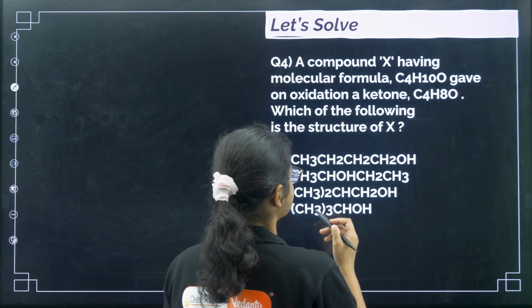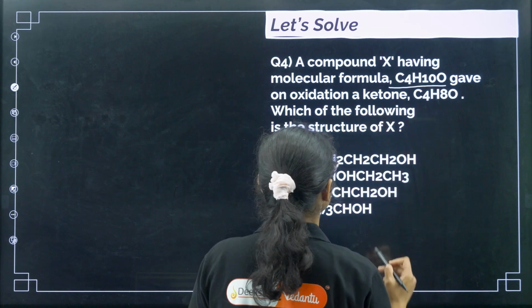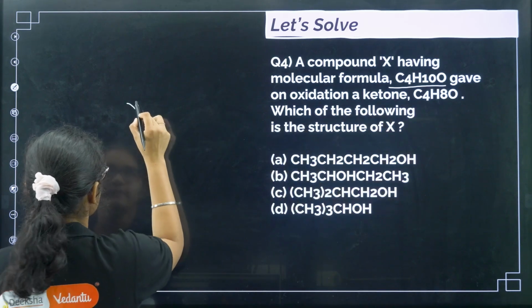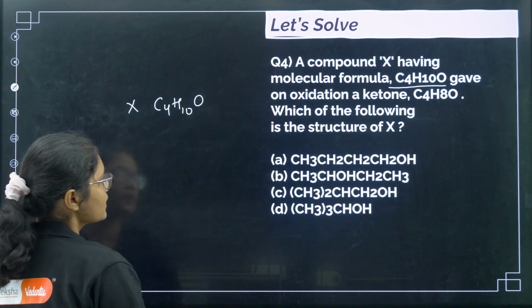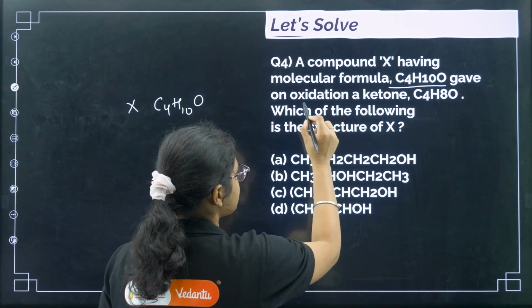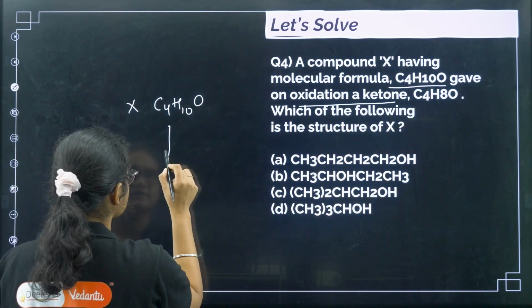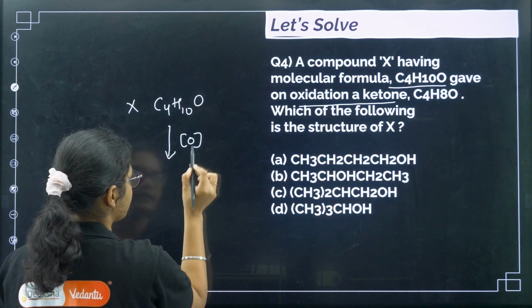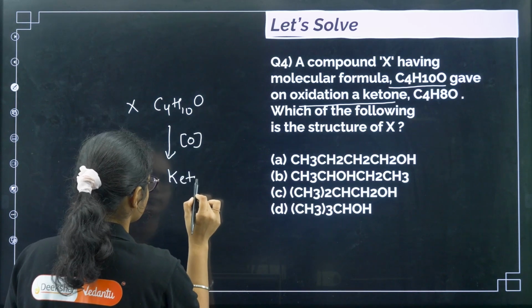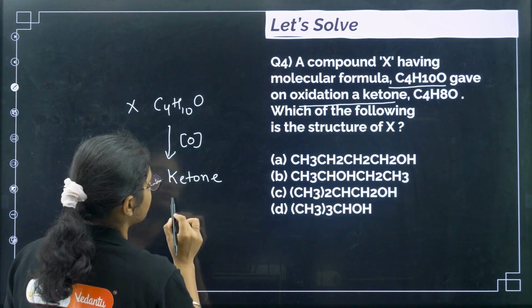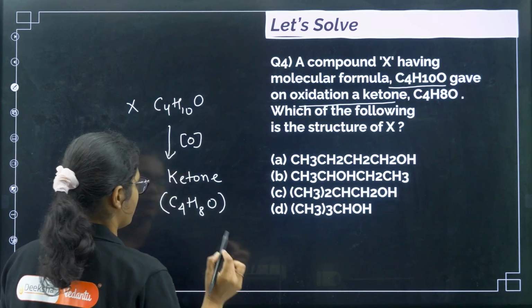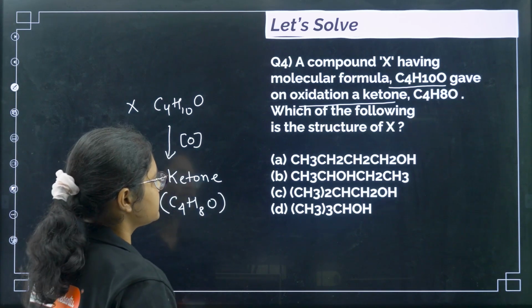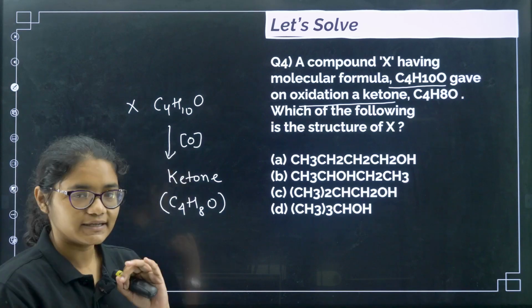A compound X having molecular formula C4H10O gave, on oxidation, a ketone. So when you oxidize this one, a ketone was produced whose molecular formula is C4H8O. Okay. Now which of the following is the structure of X? So this is a very simple question.